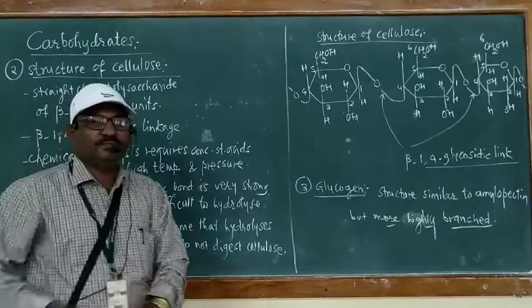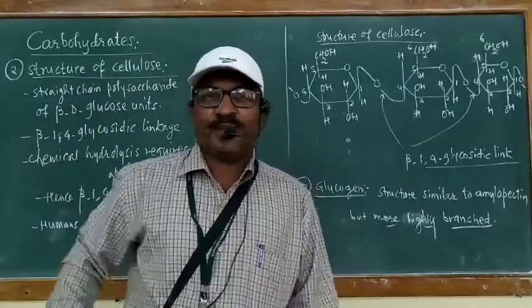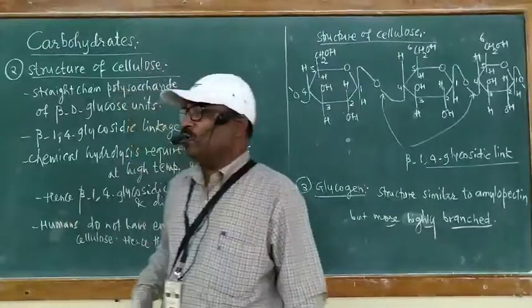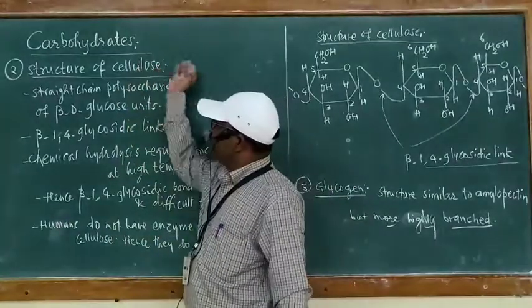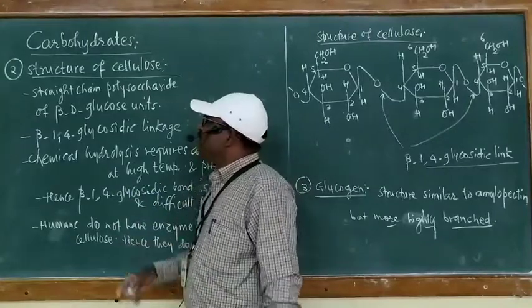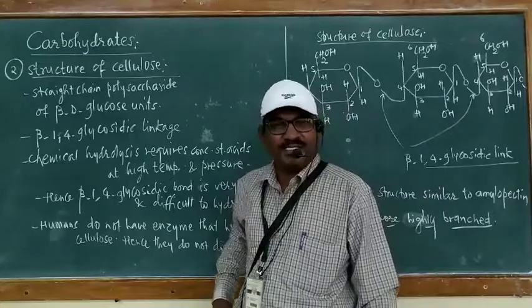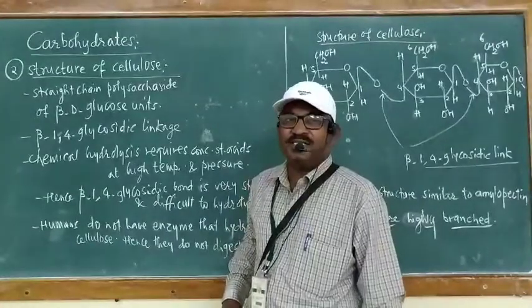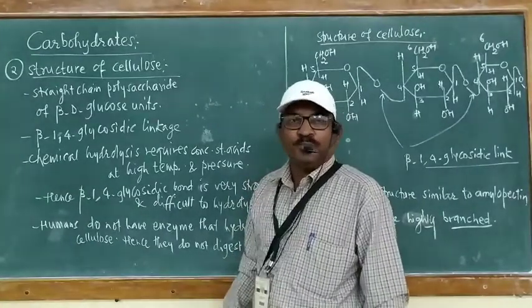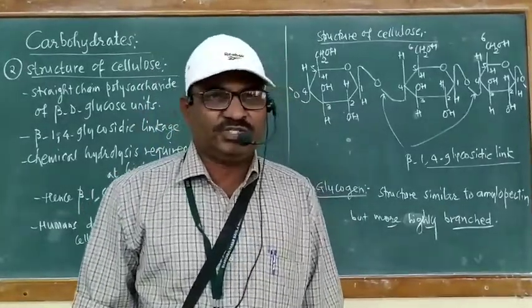Hello students, today we will continue with the next part of carbohydrates. We were studying the structure of polysaccharides. In the previous lecture we completed the structure of starch.